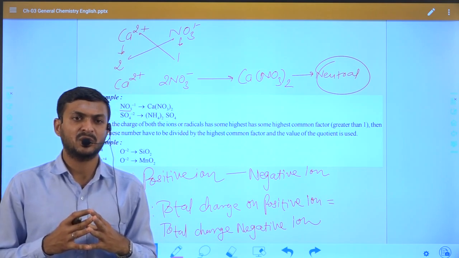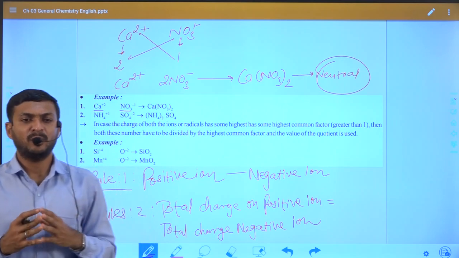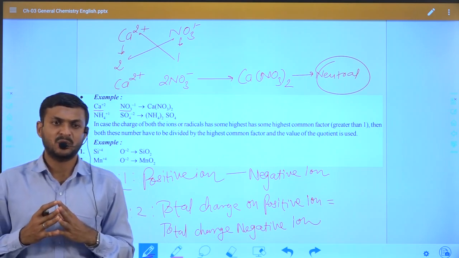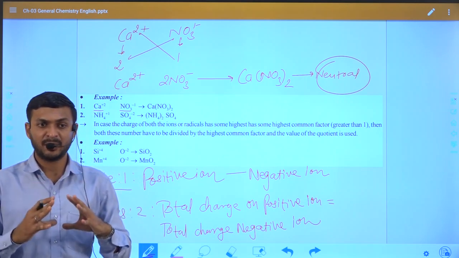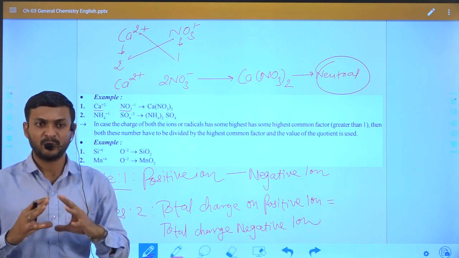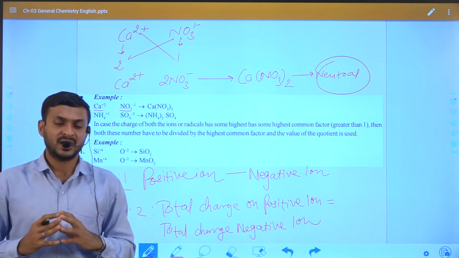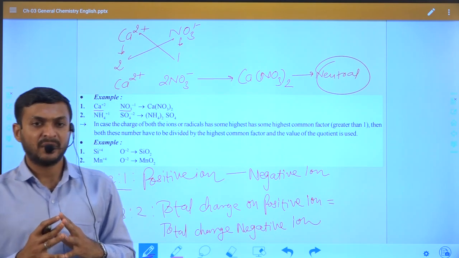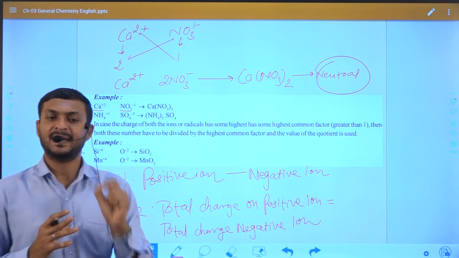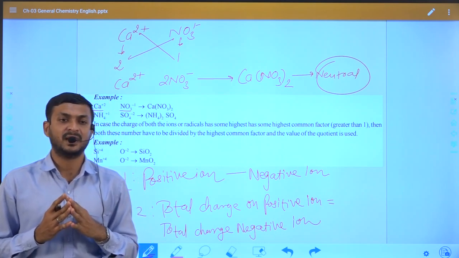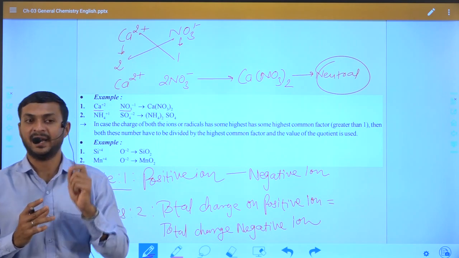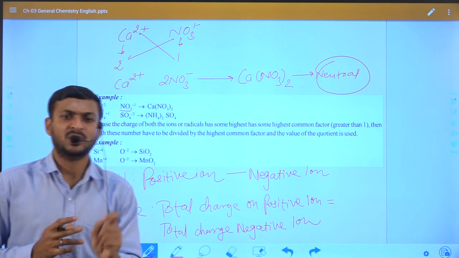So what is the crisscross method? We have to multiply by the opposite charge to each other. What is the opposite charge? The charge on the negative ion is multiplied with the cation, and the charge on the cation is multiplied with the anion. This is simply the crisscross method.